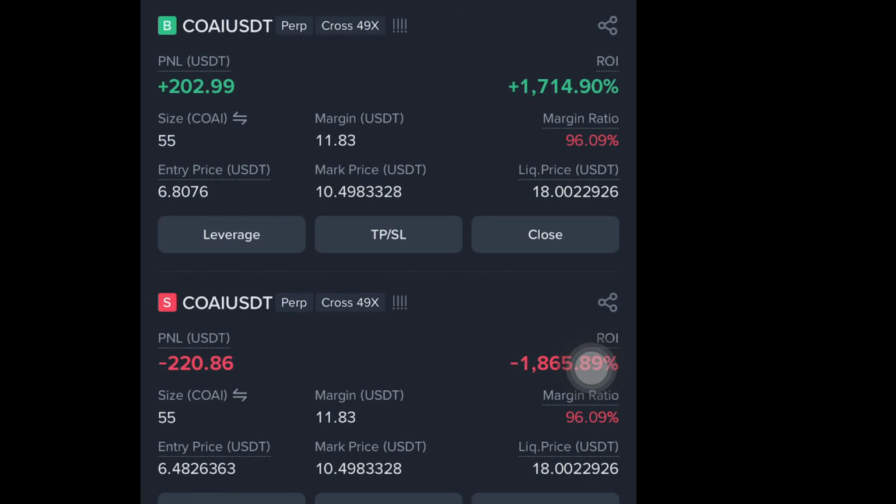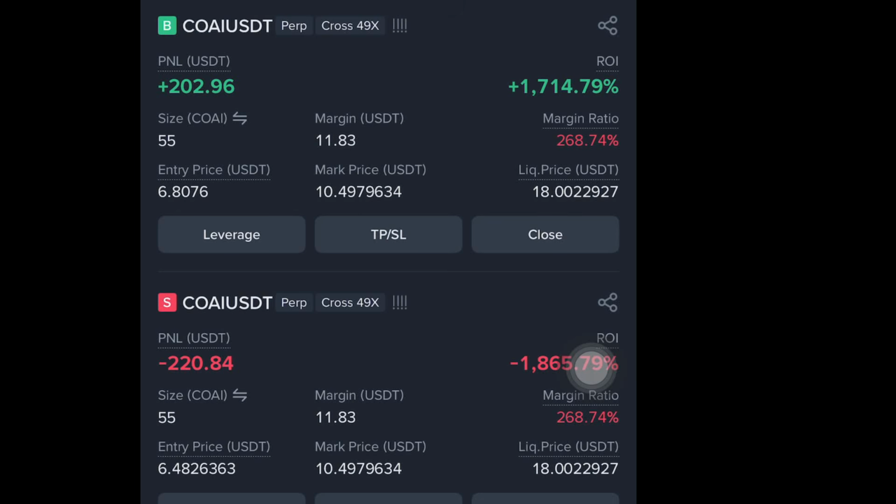This strategy I'm about to teach you will help you hedge against the market volatility, and we call it the hedge mode, or Binance futures hedge mode, or any crypto futures hedge mode. Without this hedge mode, if you pay attention to my screen, I would have been liquidated. Here you can see that my Kowa USDT is on negative $200. But if you compare this to my Kowa long, you can also see that I'm making close to $200, though the market is fluctuating. So this is what the hedge mode could help you avoid.